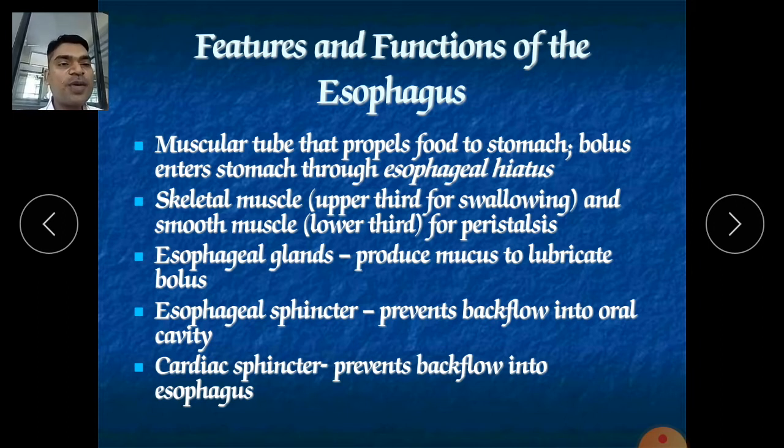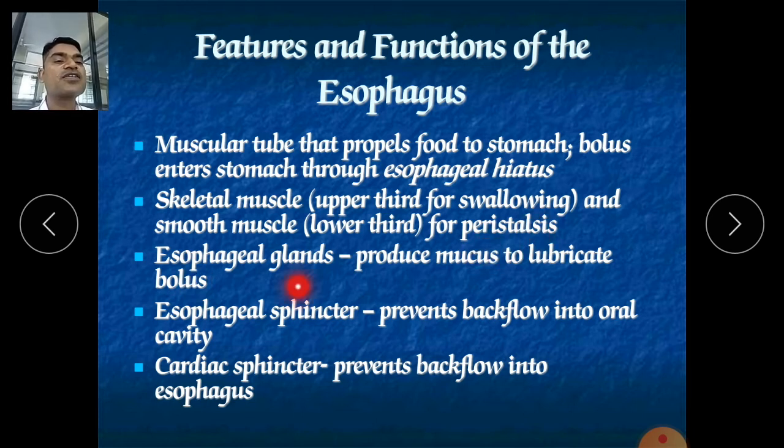The continued episodes of contraction and relaxation are called peristalsis, and the movement is called peristaltic movement. So this word, don't forget, is peristalsis. It is also called esophageal motility.